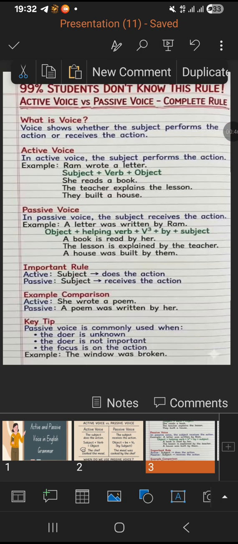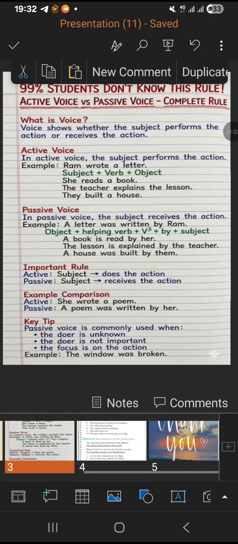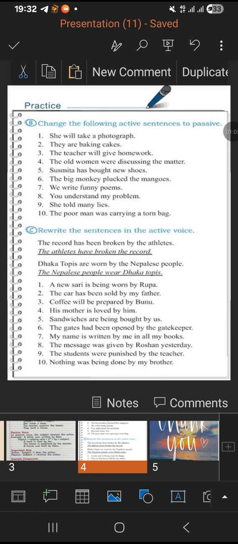Okay, what is a voice? Voice shows whether the subject performs the action or receives the action. For example, in the active voice, the subject performs the action. In passive voice, the subject receives the action. Now, can we change the active voice into passive? She will take a photograph. How will you make it into a passive voice?